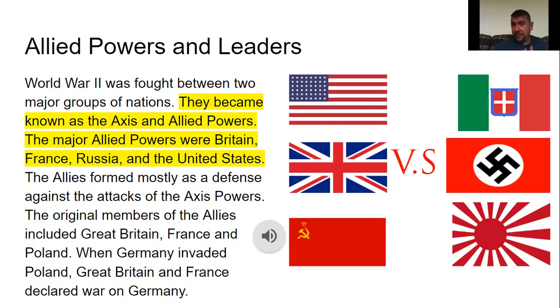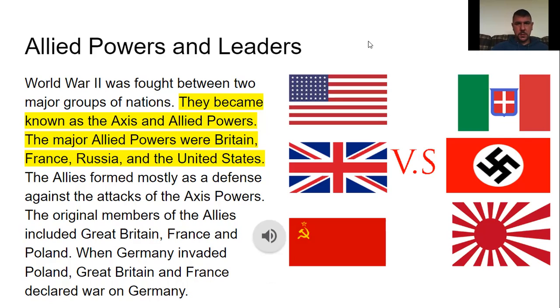The original members of the Allies included Great Britain, France, and Poland, because Germany invaded Poland to start this war, and so Britain and France declared war on Germany because they were part of their group of friends. I've always said they're friends. They had each other's back. So that is the original, and then the United States joined after the attack on Pearl Harbor.